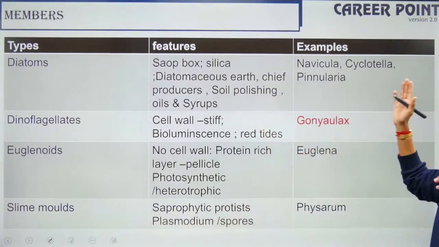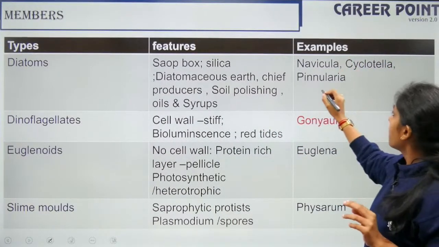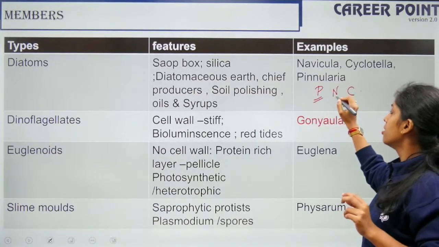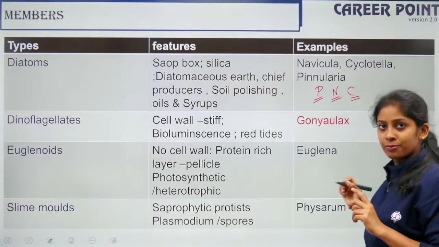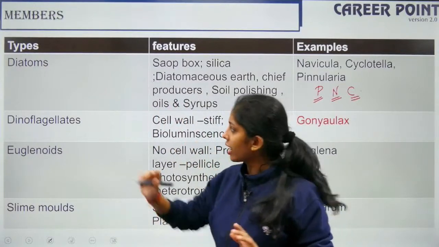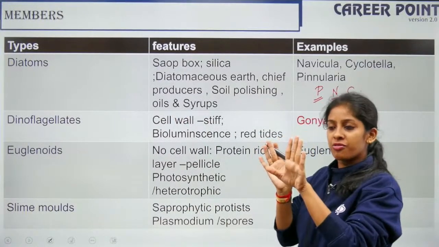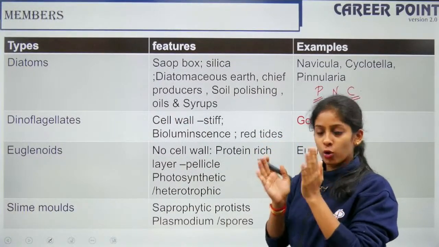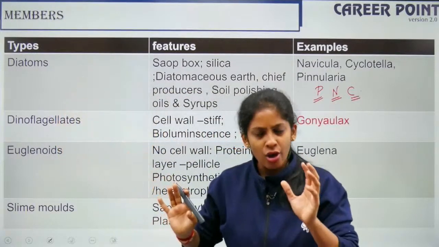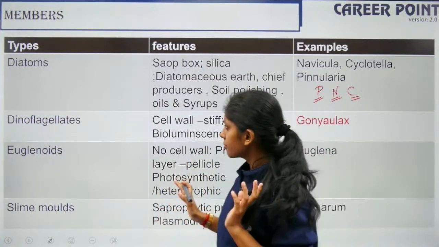The examples of diatoms are Navicula, Cyclotella, Pinularia. So remember physics and chemistry: Pinularia, Navicula, Cyclotella. Here the cell wall is made up of silica. In dinoflagellates, the cell wall is very stiff. They are not made up of silica, they are made up of cellulose, but it is very thick. Diatoms are also called chrysophytes, or you can say chrysophytes come under diatoms, either way is right.